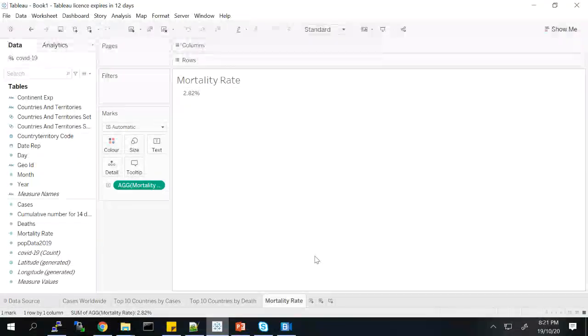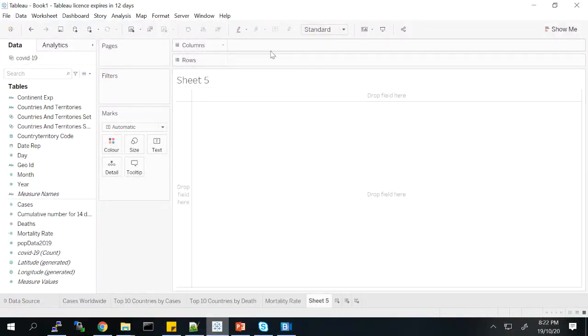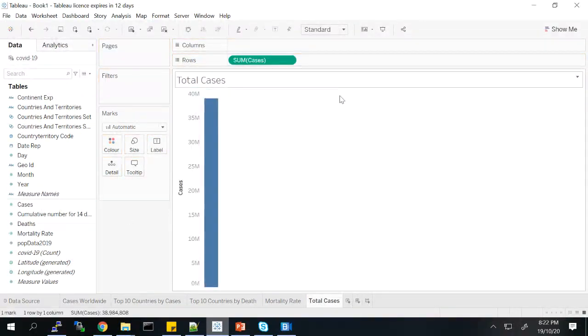Next, similarly I'll create one more sheet called total cases. Here I do not need anything, I just need the sum of all the cases.